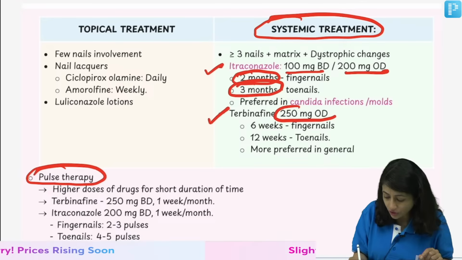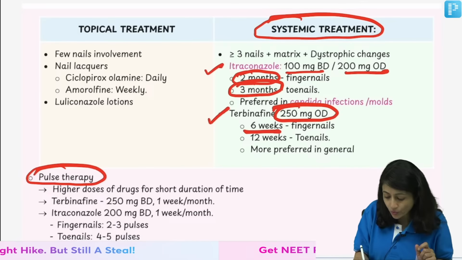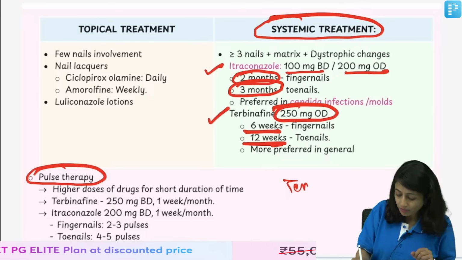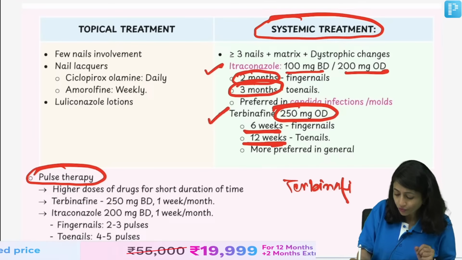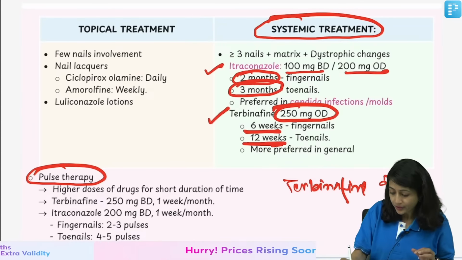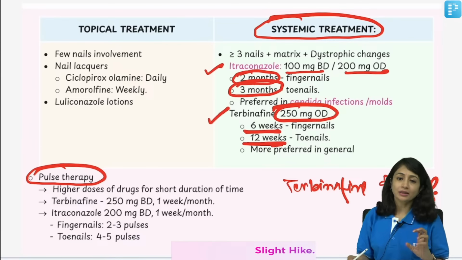Terbinafine is given in the dose of 250 milligram daily. It is given 6 weeks for fingernails and 12 weeks for toenails. So, remember terbinafine 250 milligram daily, 6 weeks and 12 weeks, right? Itraconazole 100 milligram BD, 2 months and 3 months.